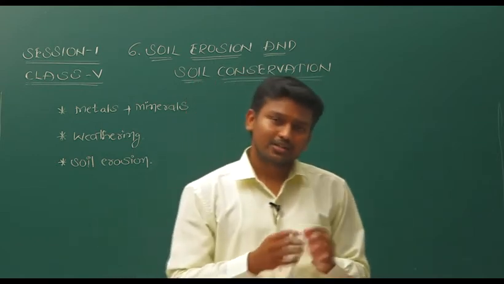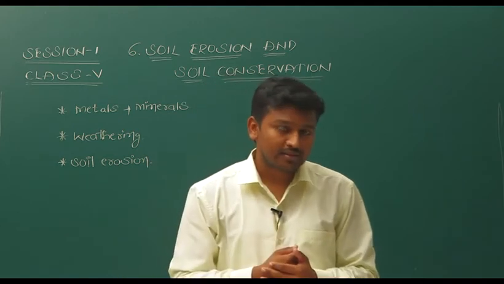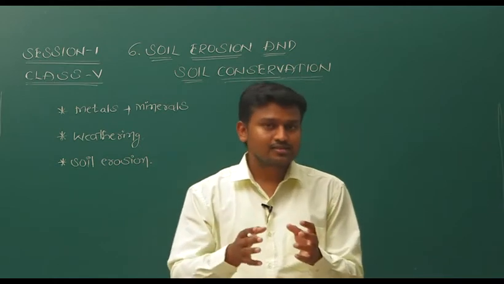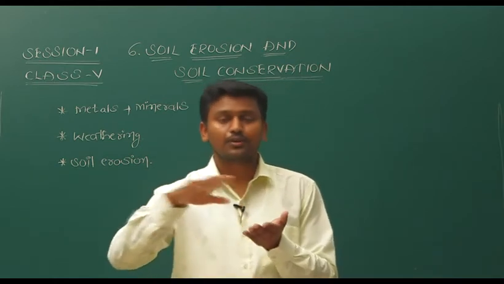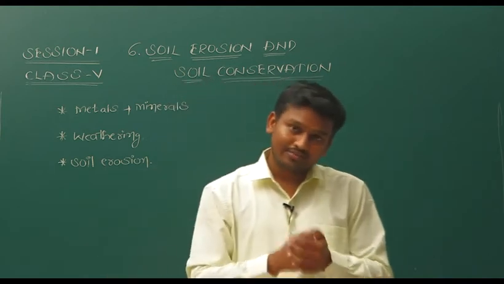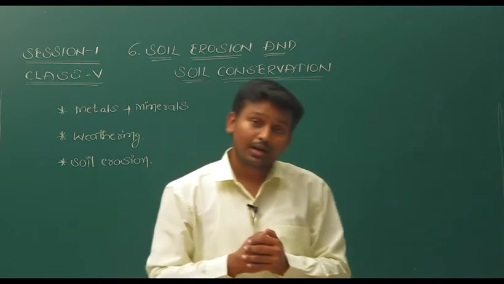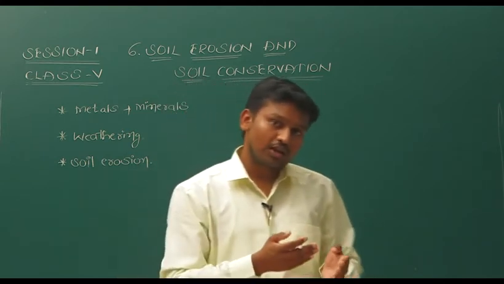And what are the effects of this soil erosion? Okay, if the soil erodes from that place, what could happen? The reason is, first, all the minerals and nutrients are present in the topsoil. So if that topsoil is eroded, what happens? Plants do not get nutrients from the soil.